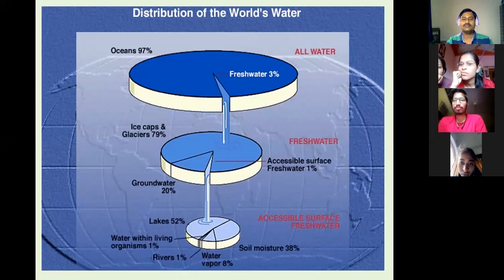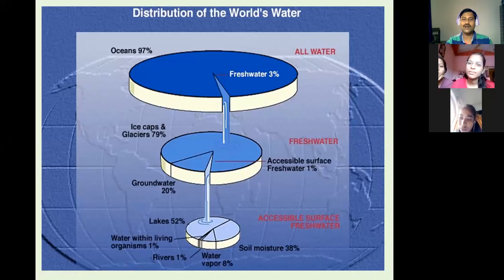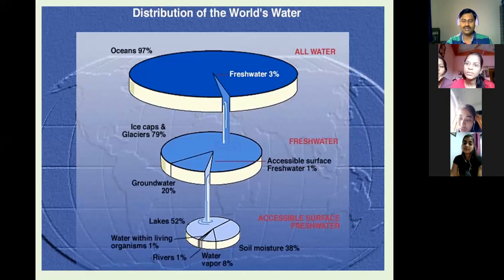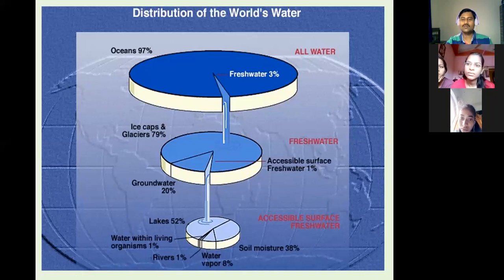Then only 1% of this 3%, which comes to about 0.03% of the total water of the Earth, is available as fresh water.